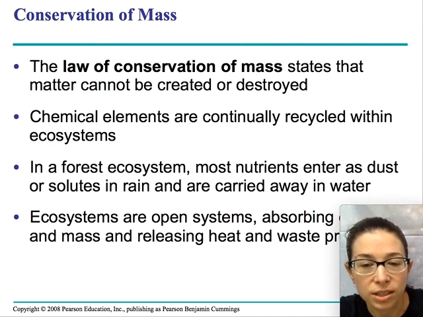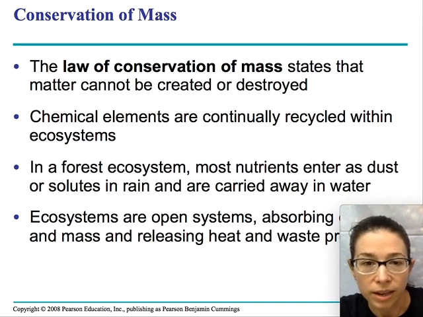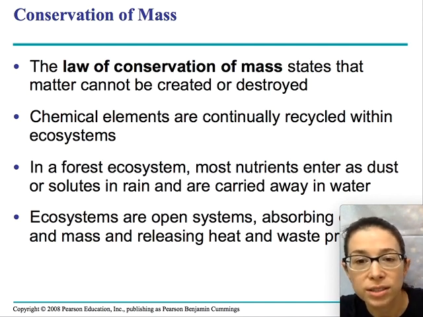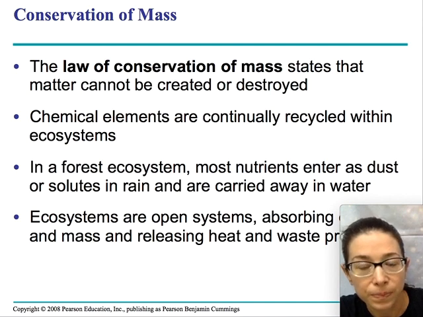So I just mentioned the laws of thermodynamics. We remember there is the law of conservation of mass, which is related to these laws, that states that matter cannot be created or destroyed. And so like I mentioned, the amount of nitrogen on Earth is pretty much the amount of nitrogen that we've always been working with. It just moves from one form to another. So nitrogen can be in proteins, in amino acids that are in your body, or it can go into atmospheric nitrogen and become a gas. But it's the same molecule, right? Just connected to different elements.